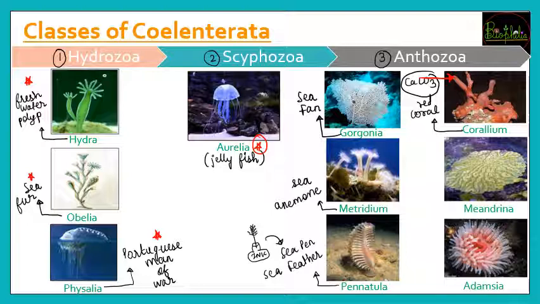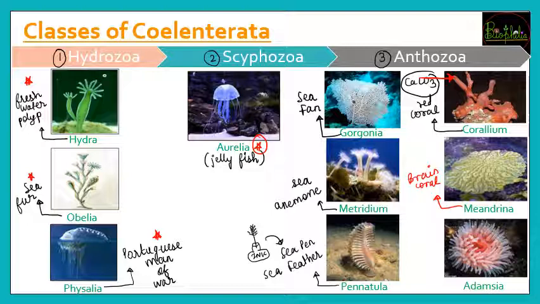Then about Meandrina. Meandrina और Metridium में confuse नहीं होना है. It is the Meandrina which is going to look like the brain. So brain, it looks like brain, so you can see in the photograph. So it will be called as brain coral. What is it called as? Brain coral. So other names very important again to remember. And lastly, that is Adamsia, which is also going to be the example of Anthozoa.